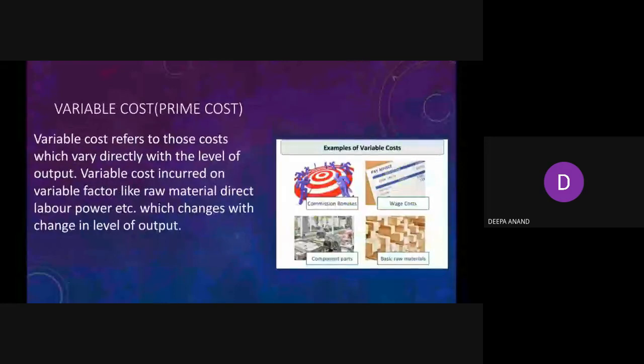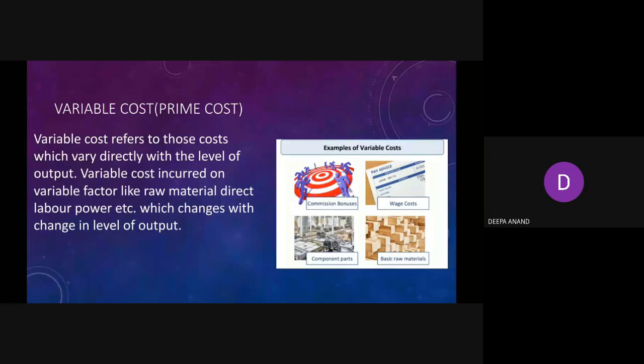Variable cost, which is also known as prime cost. Variable cost refers to those costs which vary directly with the level of output. Variable cost is incurred on variable factors like raw material, labor, power, etc., which change with change in level of output.